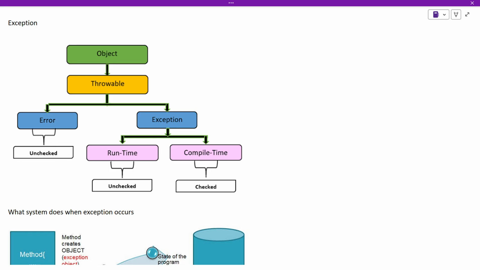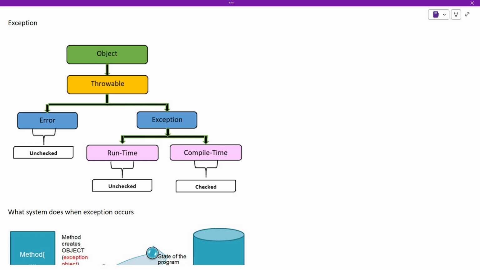So what can be thrown by a program? A program might throw errors, or it might throw exceptions. If it is throwing an error, can we do anything about it? We actually cannot do anything about it. Since it is an error, it is indicating that something is wrong with the program, so we wish not to proceed with it.